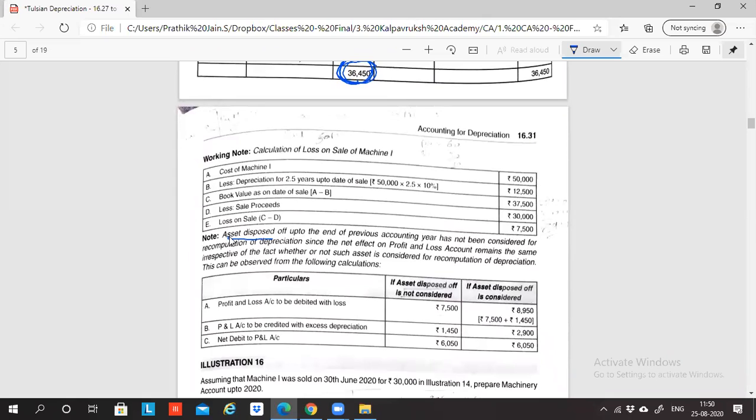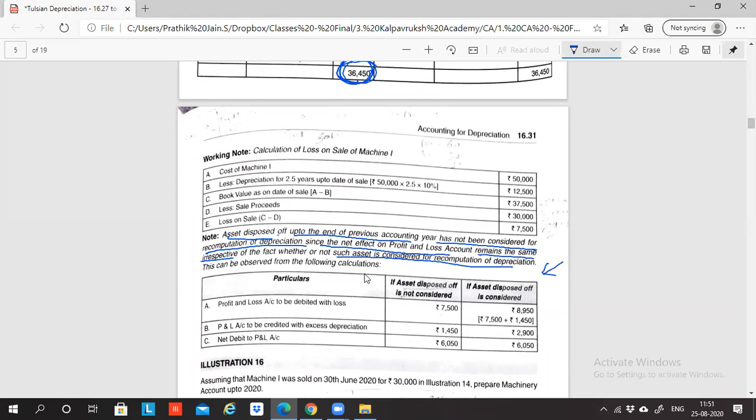Assets disposed of up to the end of the previous accounting year have not been considered for the recomputation of depreciation since the net effect on the profit and loss account remains the same irrespective of whether such an asset is considered for recomputation or not. The asset which is being sold, I'm not recomputing depreciation for it, because even if you recompute, the net effect is the same. This is the net effect calculation, Bharat. You can have a look at this.